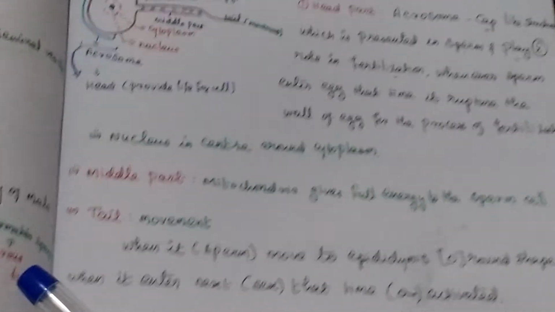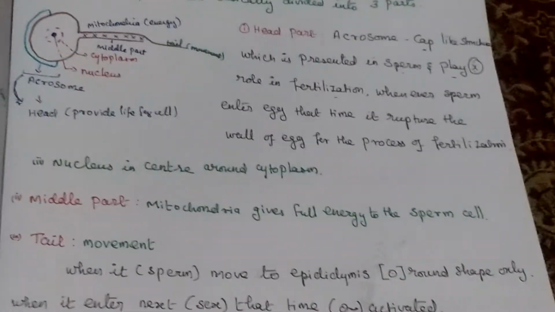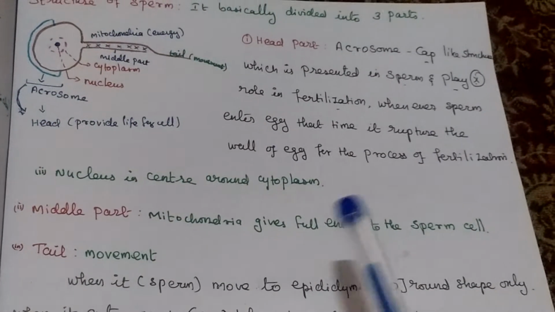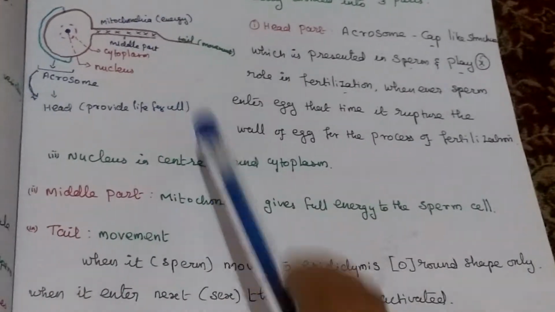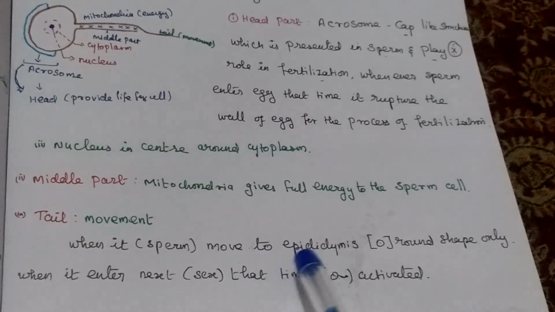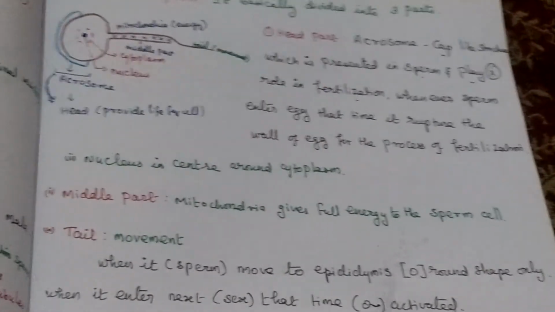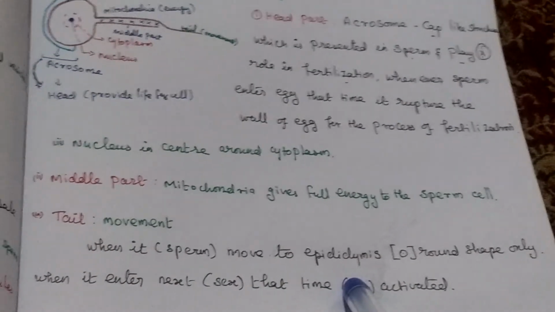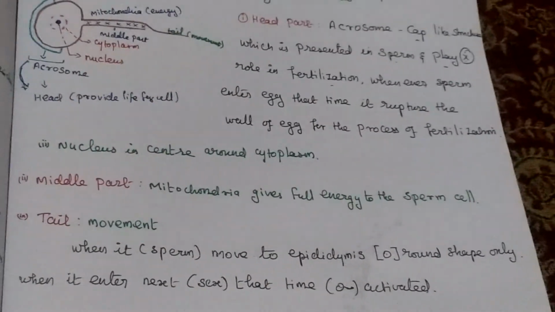The second part is called the middle part, where mitochondria are present. We know mitochondria are the powerhouse of the cell. They give energy to the sperm cell because of its long journey. Third one is the tail. By using the tail only it will move. When the sperm moves to the epididymis, before this the sperm is round shaped only. When it reaches the epididymis, after that only it has a tail. After that it will move to the sperm duct.